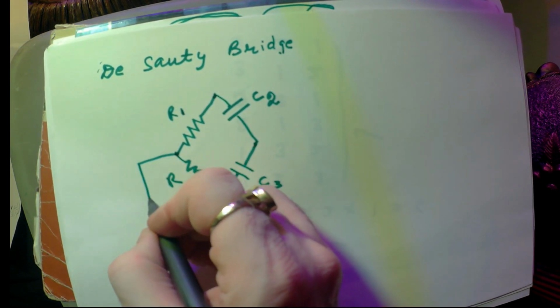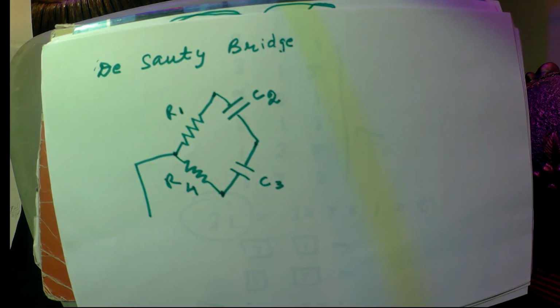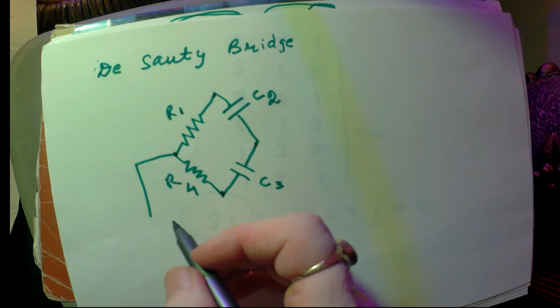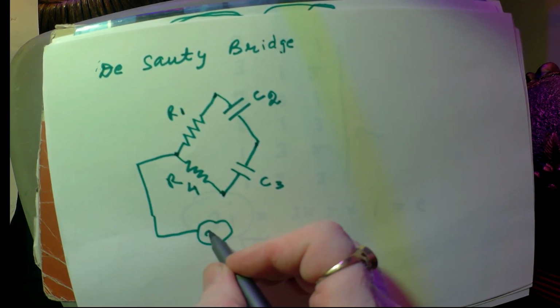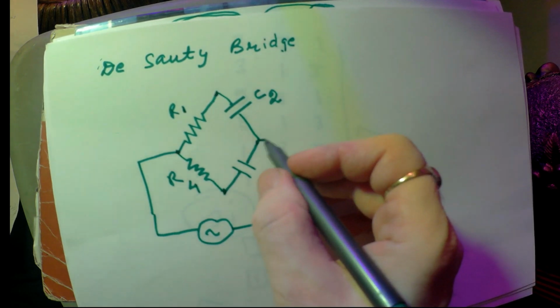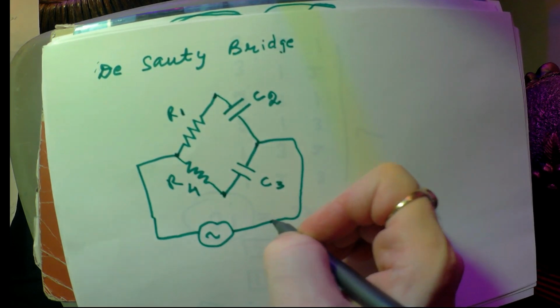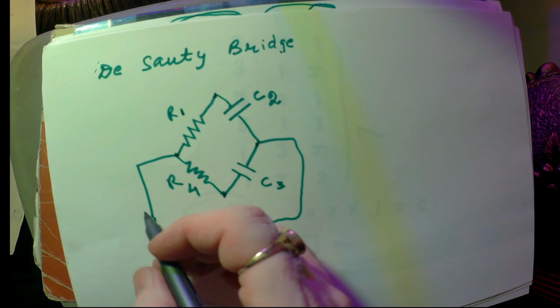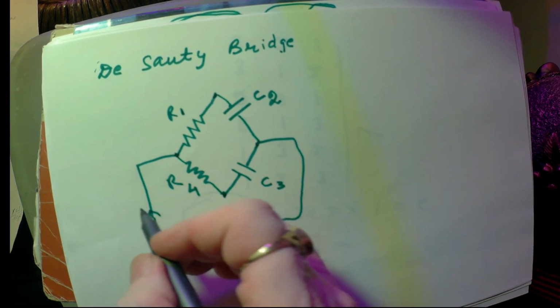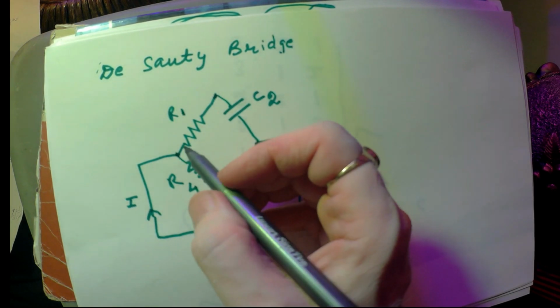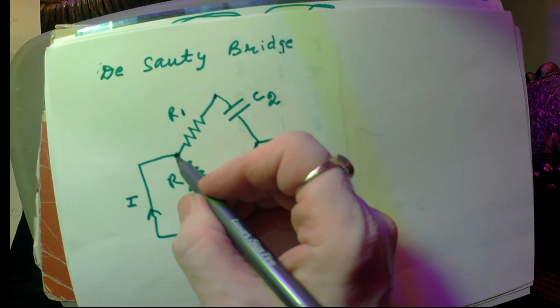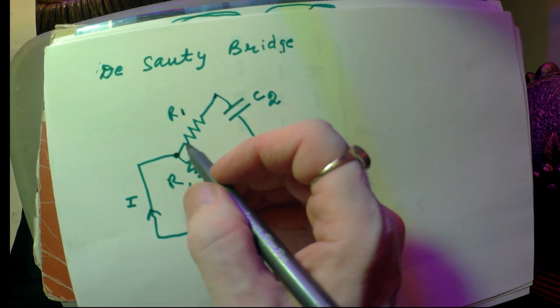Okay. Let AC source be connected here. With this AC source, current starts, let it be I. When I reaches here, it finds two paths.